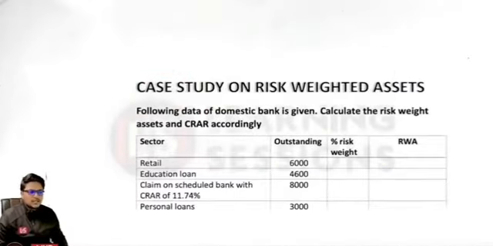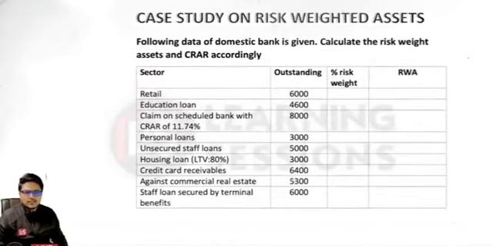Next case study. It is related to the risk-weighted assets, and as per the standardized approach, for the credit risk, the Reserve Bank of India has provided the percentage risk weightage for different type of the loan categories. So according to that particular percentages, we need to solve this particular question.